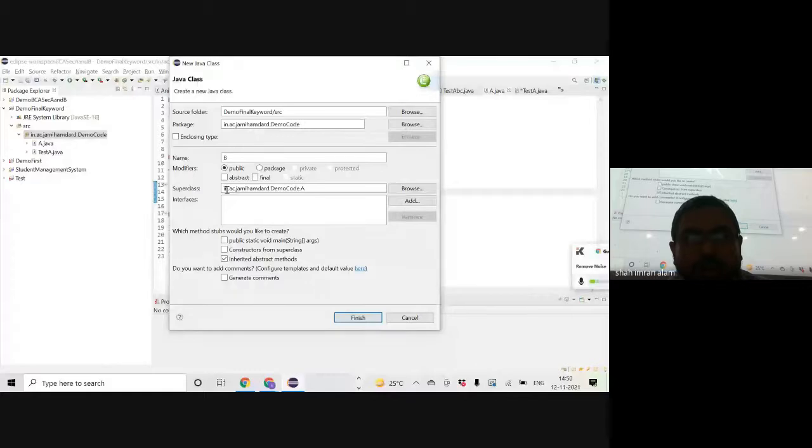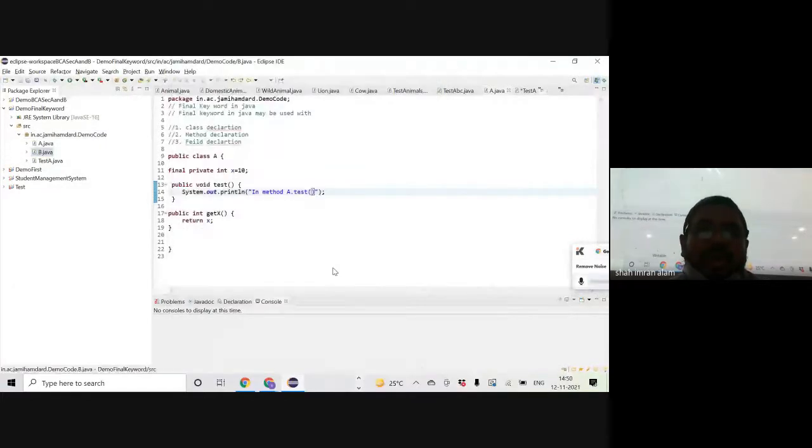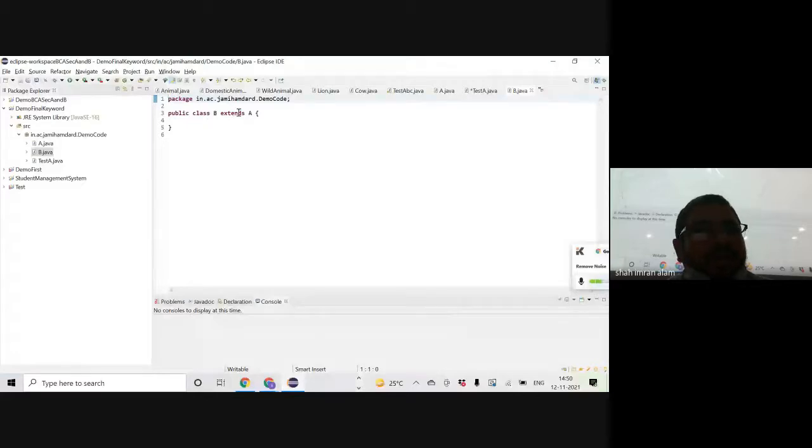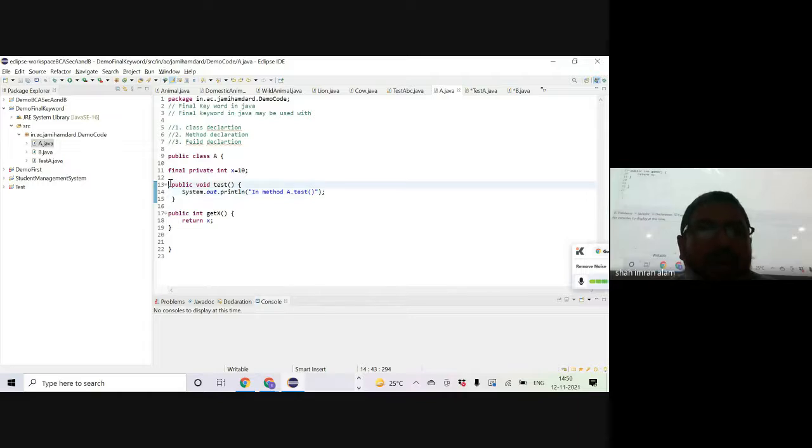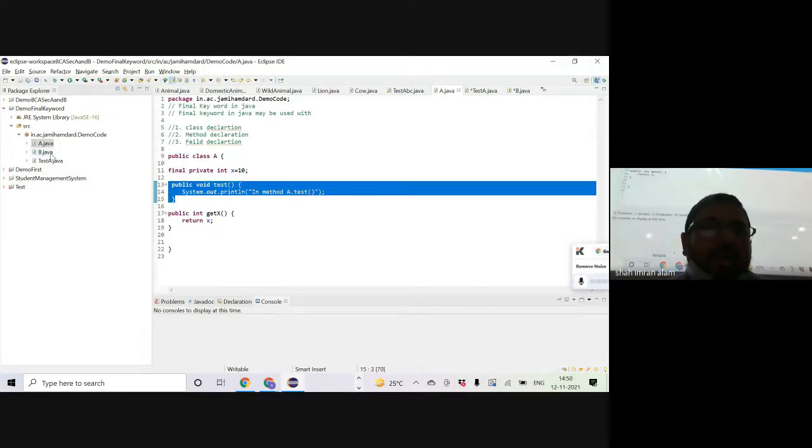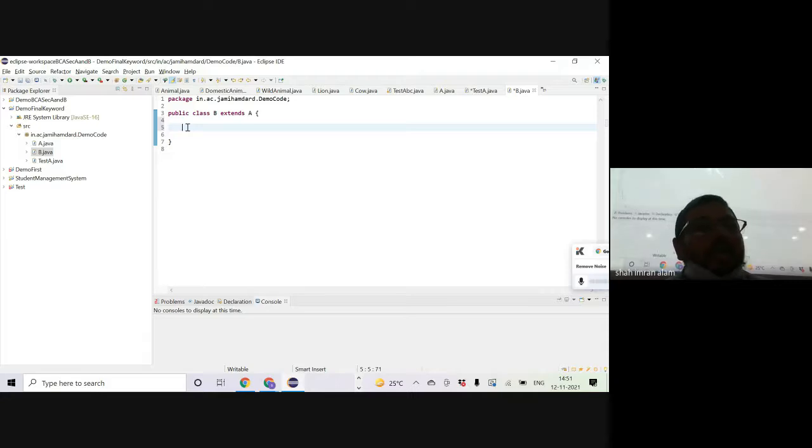So you see, super class name has changed to in.ac.jamia-hamza.demo code.a. Fully qualified name has come. Okay, and here let me say finish. You can see a class has generated with the extends keyword that extends A. That means class B is child of class A, or class A is super type or parent type of class B. Now, if I try to declare the test method again in class B, okay, that will be a typical overriding of the test method. This is what we call as overriding. Let's change the method as b.test.